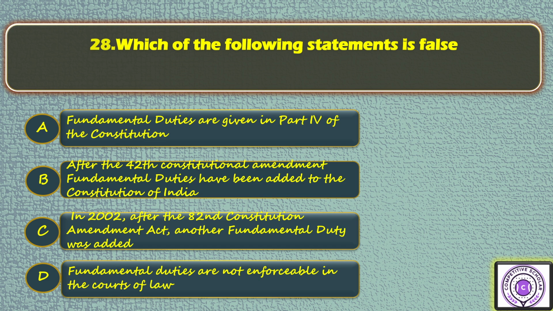Option A fundamental duties are given in part 4 of the Constitution. Option B. After the 42nd constitutional amendment, fundamental duties have been added to the Constitution of India. Option C. In 2002, after the 82nd Constitutional Amendment Act, another fundamental duties was added. Option D. Fundamental duties are not enforceable in the courts of law. So the answer is option A.